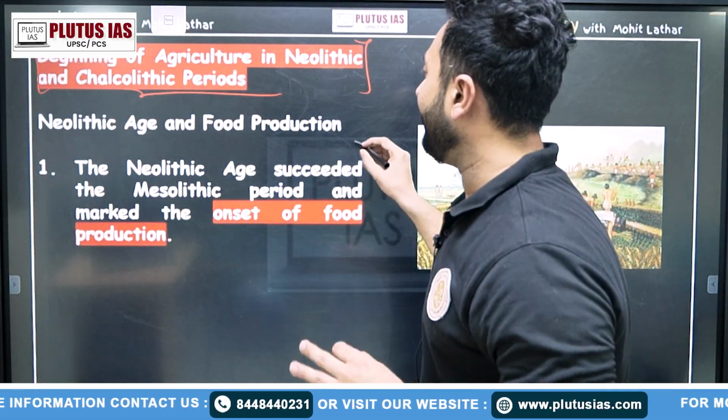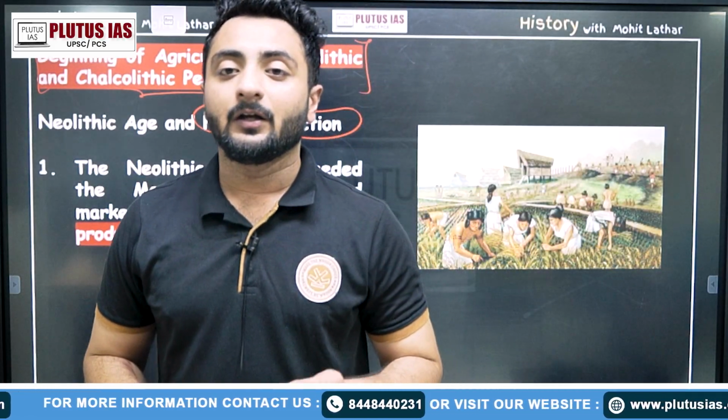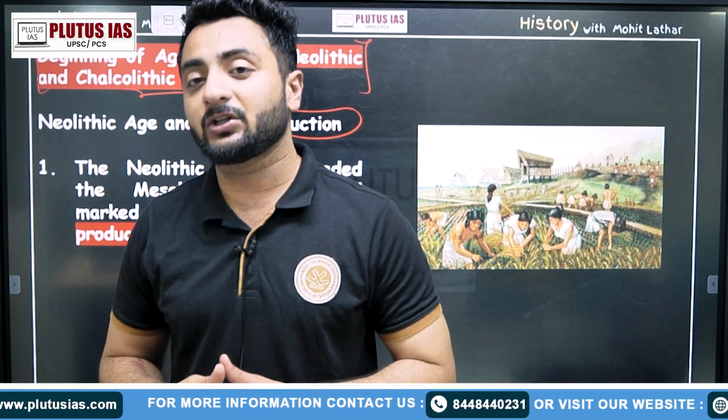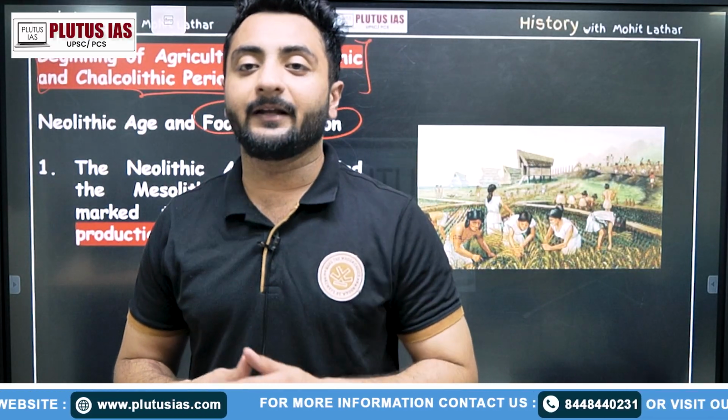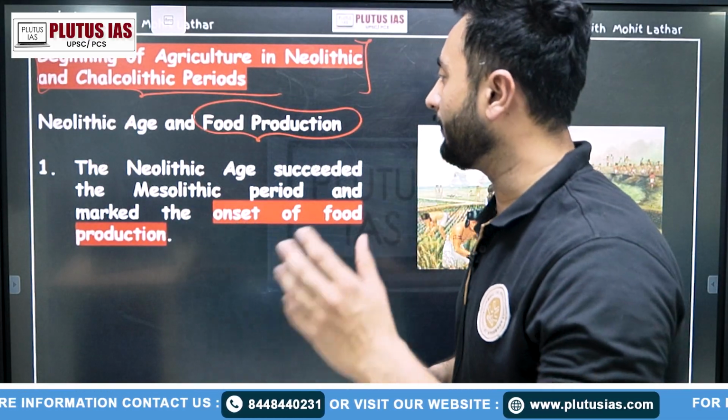Now the Neolithic age and food production is a very important part because it was this period when we actually learned about growing different types of crops. As you might have studied in the prelims or mains preparation, Mehrgarh and Koldihwa were the first places in and around India where we find evidence of agriculture produced for the first time in and around our Indian subcontinent. We will be talking about that.